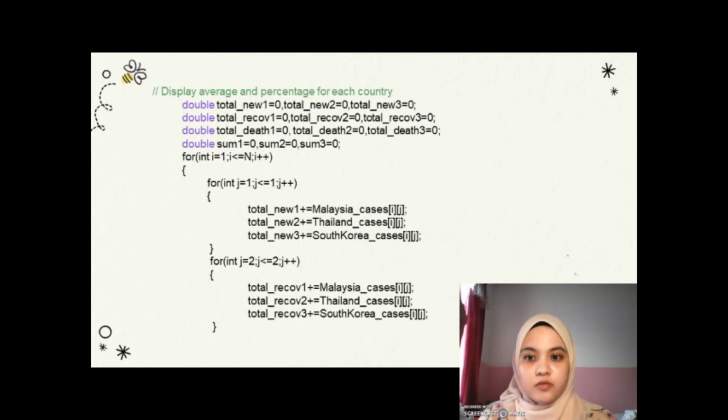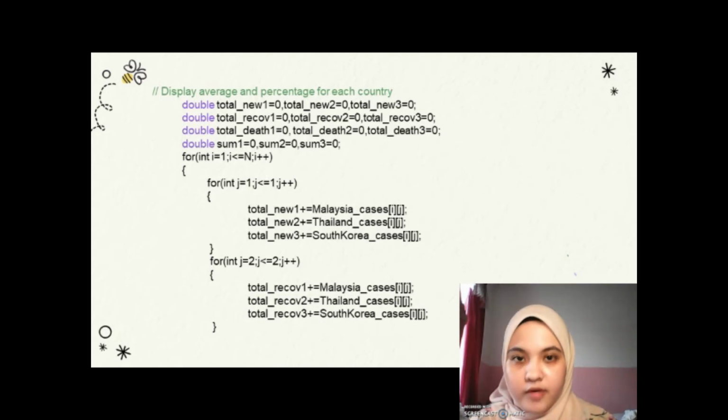We write the total new daily cases for Malaysia, Thailand, and South Korea. Then we close the curly bracket. For the second row, we have for j is equal to 2, j less than or equal to 2, and j plus plus. We open the curly bracket.